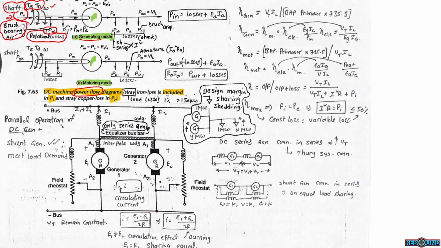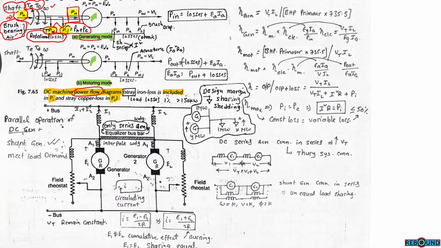After subtracting these frictional windage losses and the iron losses in the armature, the remaining power is mechanical power. So the rest of the power is mechanical power.